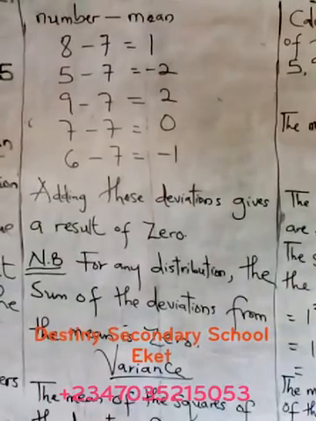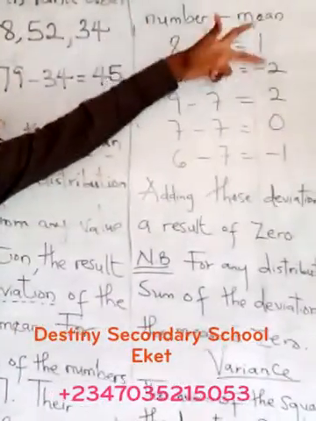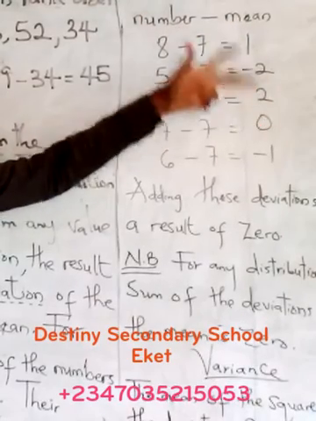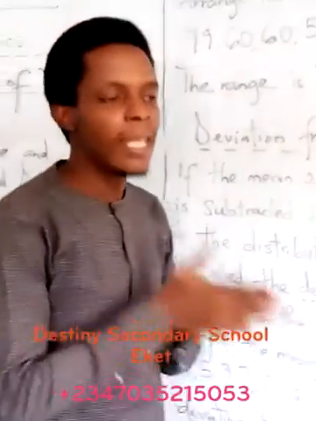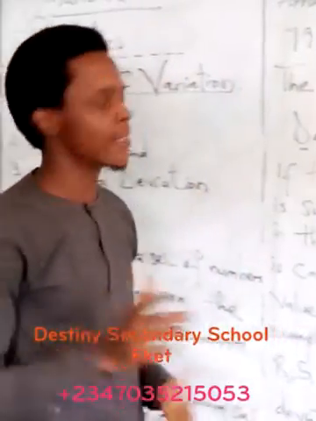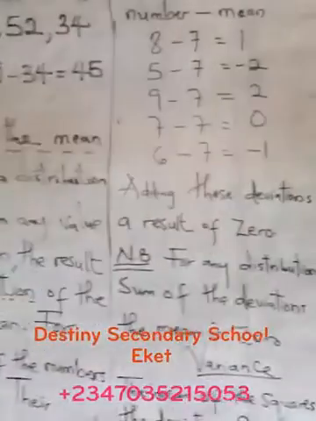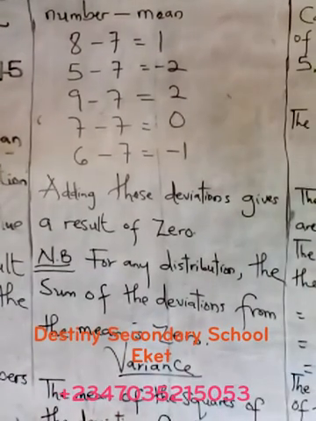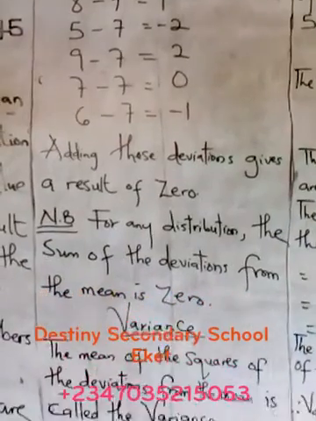So they are deviating. They vary from that mean that has been set, that standard that has been set. Now look at the variation. We have 1, minus 2, 2, 0, and minus 1. So 0 is the only person that followed that rule of eating the fufu using this family setting, just in a lighter mode. If you add this division, it gives a result of 0. Anytime you find a deviation from the mean, the sum of that deviation must be equal to 0.